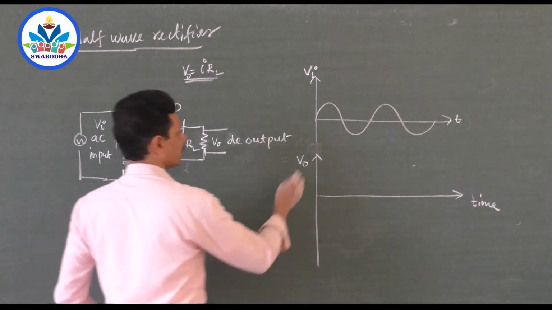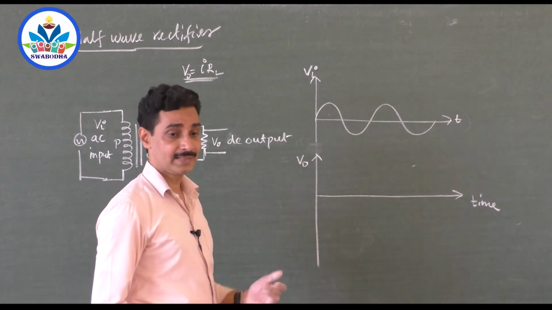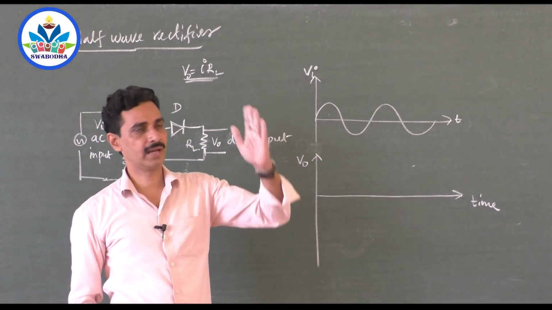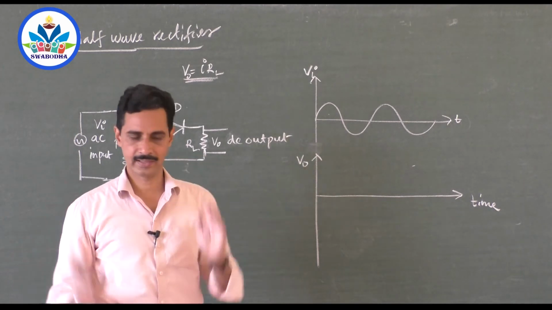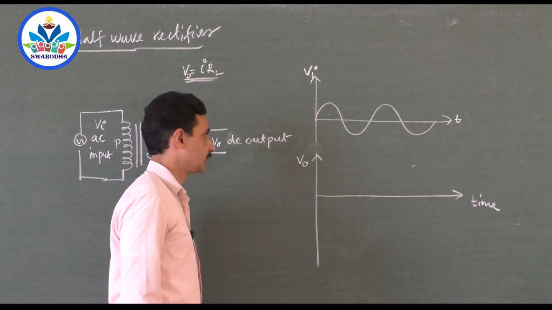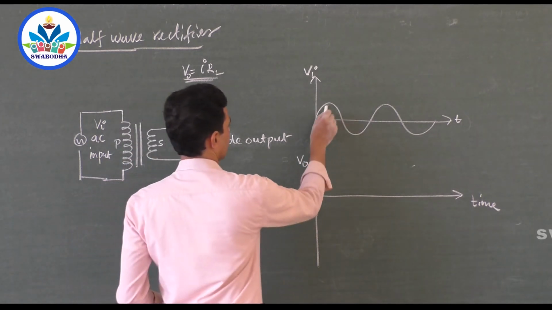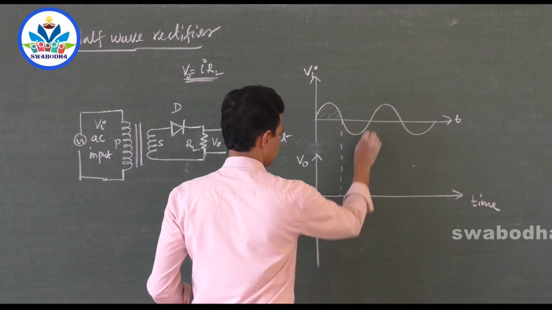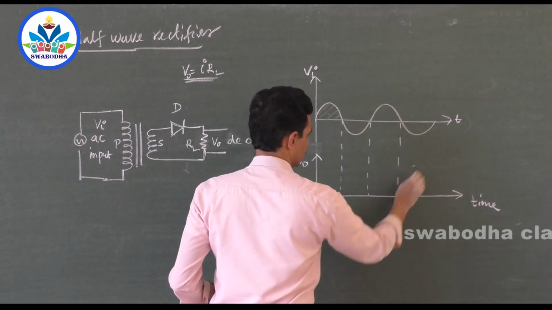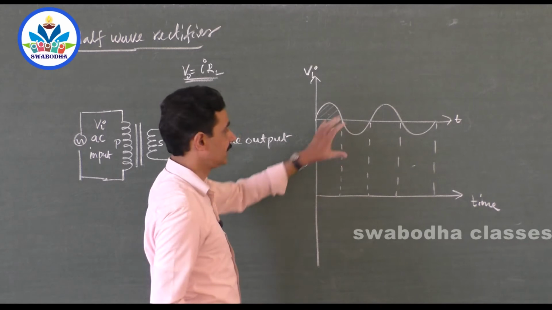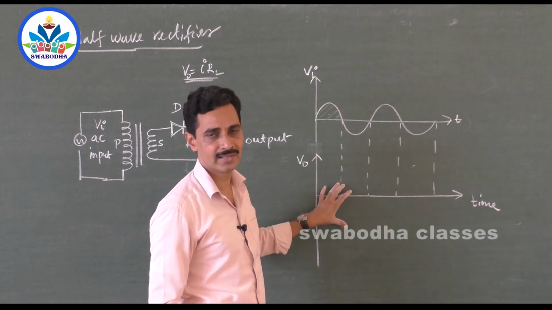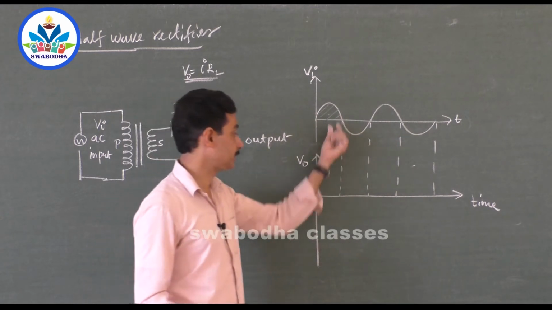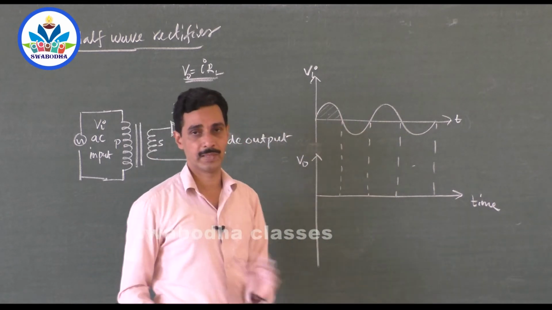Now, say this is the positive half cycle. Every AC contains 2 half cycles: one with positive values increasing and decreasing, and one with negative values increasing and decreasing. So you have 2 sets of values. What happens during the positive half cycle? These 2 diagrams must be drawn on the same page. You can't write this at the end of one page and continue the other diagram on the next page. It should be done on the same page and in the same respective time. You have to explain what happens.